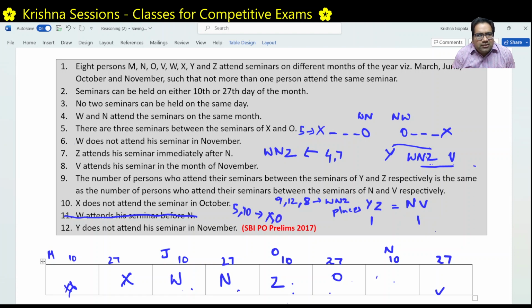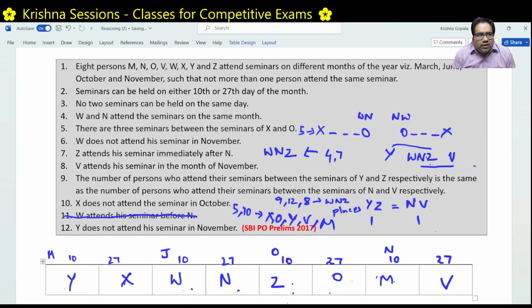Right. Now simultaneously, once X and O are cleared, Y anyway has to sit to the left of W and Z. This slot is already taken, so naturally this means Y. Now if this is Y, Y to Z, 3 slots should be equal to N to V. This means naturally this is V. So X we figured out, O we figured out, Y we figured out, V we figured out. And what is left? M also we figured out.